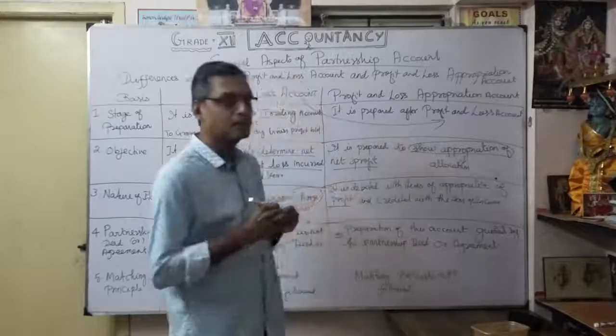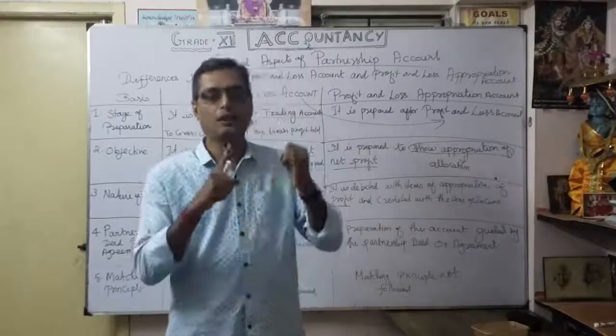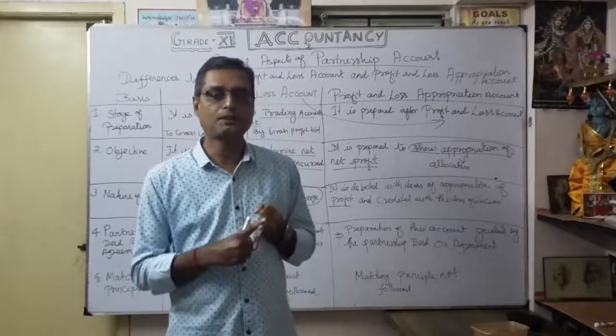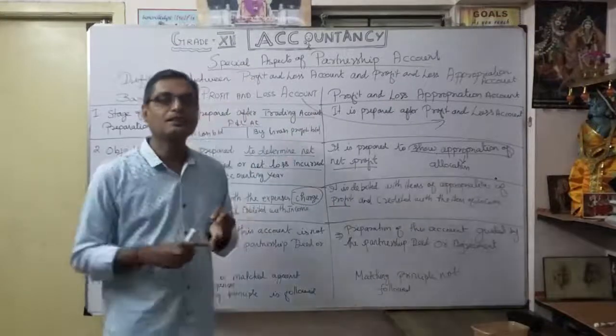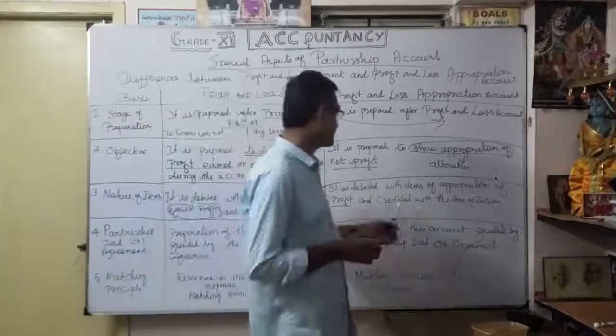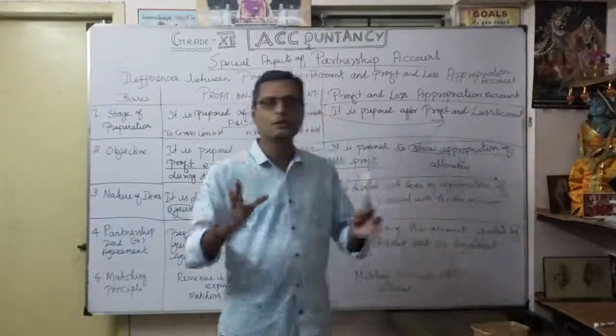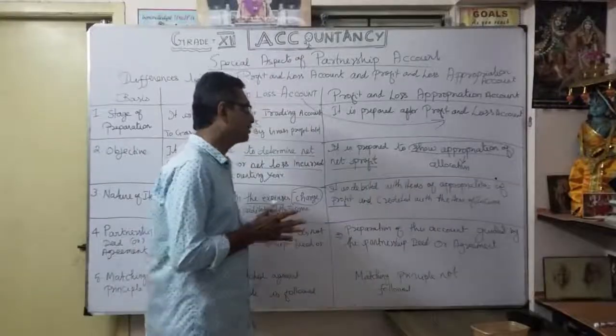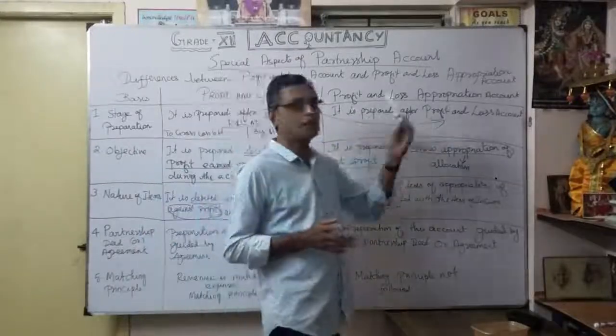As you know very well, what debits do you want to show? Partner's salary or commission, thereafter interest on capital, thereafter any reserve. That is our allocation on the debit side. Similarly, on the credit side, credited in the item of income, only interest on drawings. These are the items you want to show in a profit and loss appropriation account.